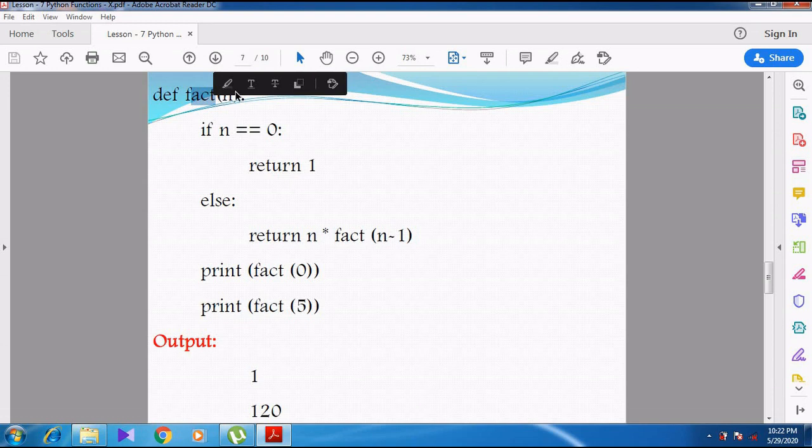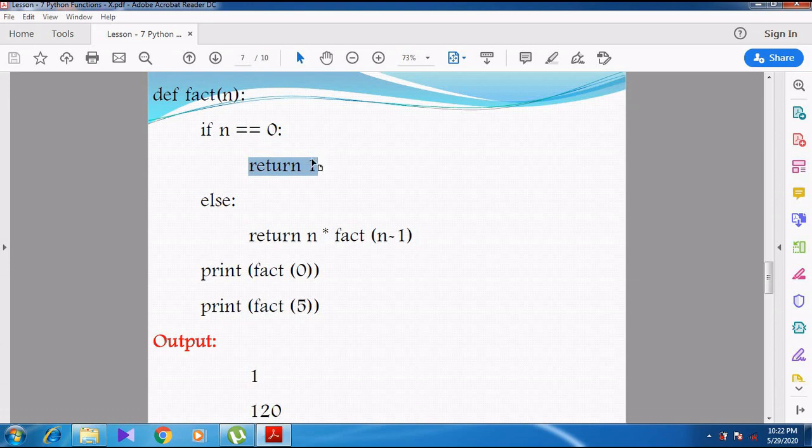And here I have given one parameter. What is the parameter? n. So n is the parameter. That parameter needs one value from the function call. Right, let's see this. If n is equal to 0, first of all we are checking the condition. If the n value is 0, then what will happen? What is the statement? Return 1. 1 will be returned to the function call.